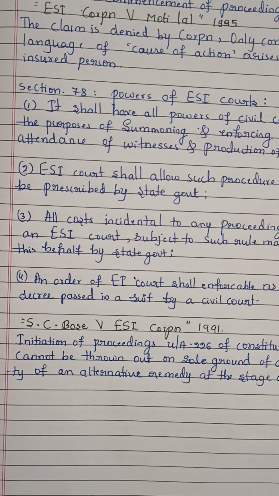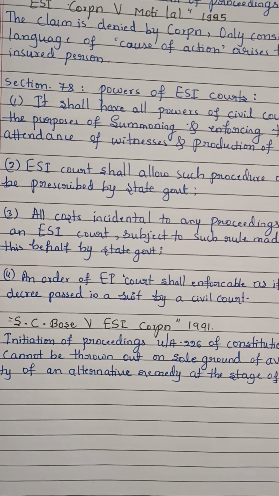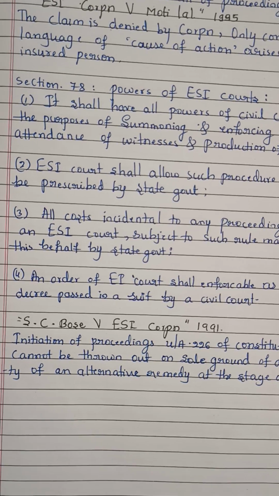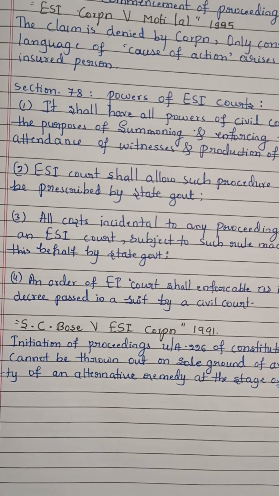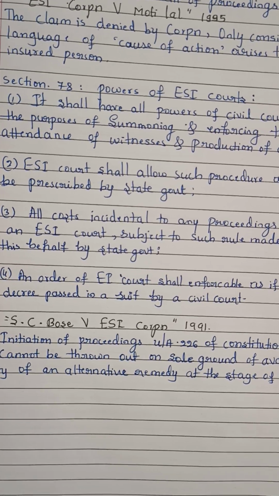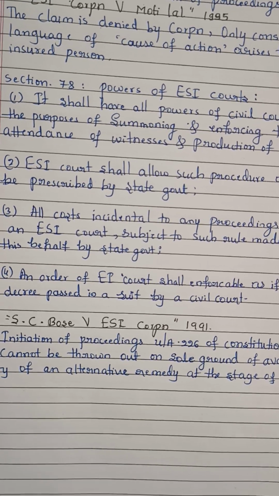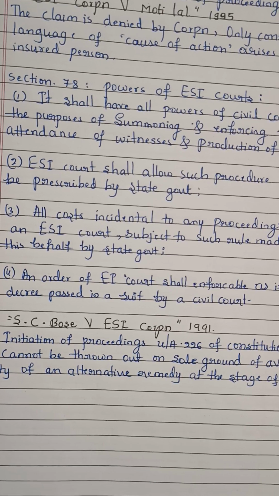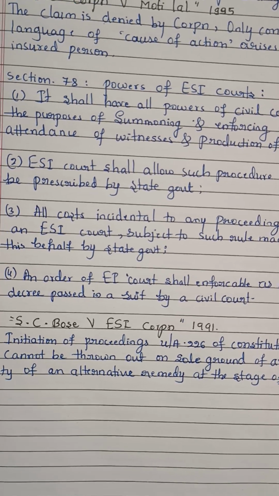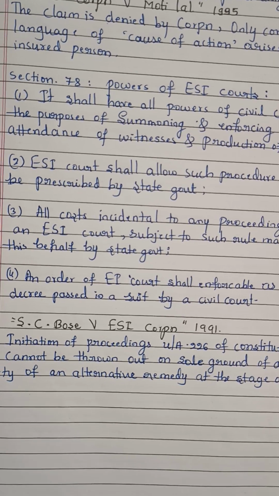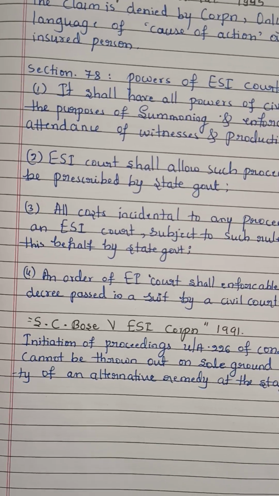Next, the ESI court shall follow such procedure as may be prescribed by the state government only, and all the costs which are incidental to any proceedings relating to civil cases before the court, and the subject of that particular civil case, are on behalf of the state government only.